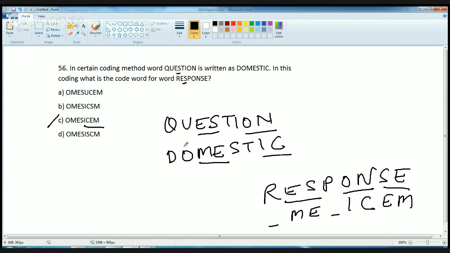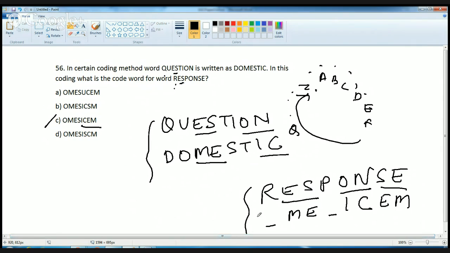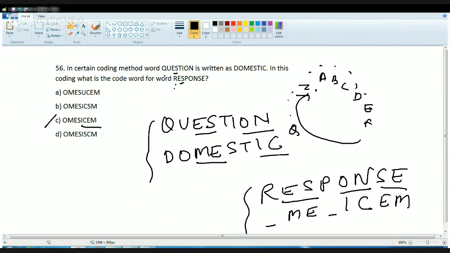In this question, a lot of students wasted time saying, let me write A, B, C, D, E, F till Z, and then say after Q, I'll leave this many letters and reach D, so Q becomes D, and similarly after R, I'll leave so many letters and it would become the following letter. You don't have to do it that way. That would waste a lot of your time. Here is a simple trick to solve this question which would save your time as well.